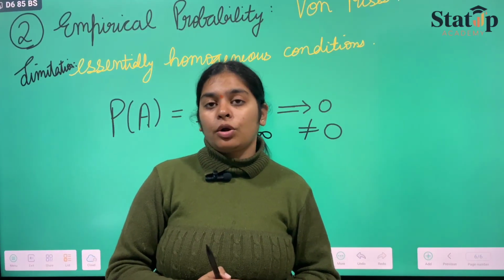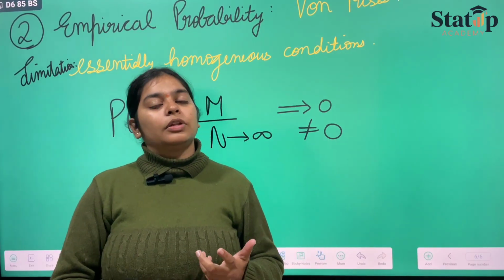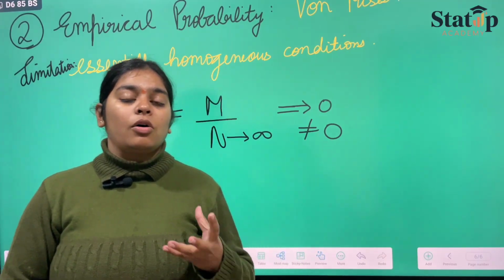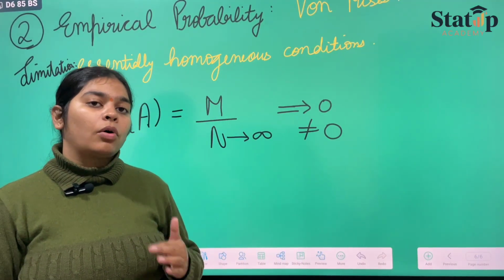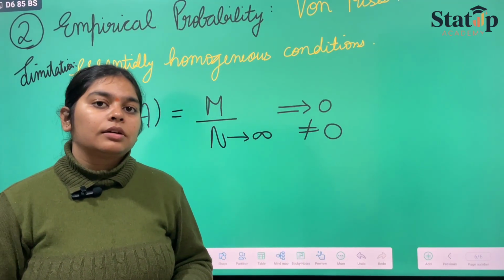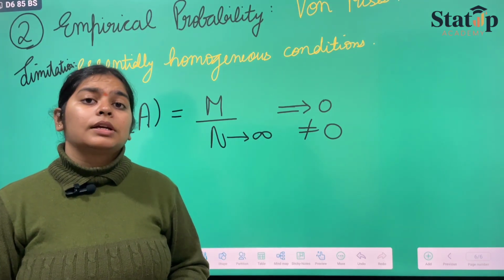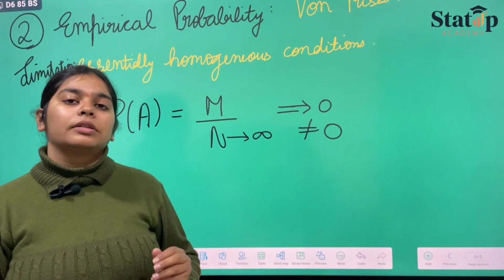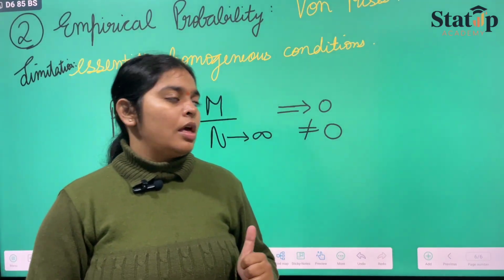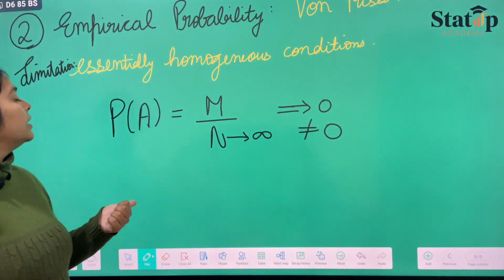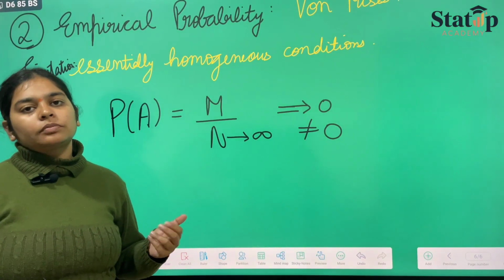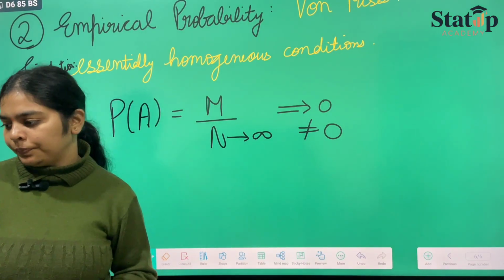Time will not be the same, the day of the year will not be the same, and so on. So essentially homogeneous conditions are not a realistic assumption. That's why it has this limitation, and empirical probability is therefore not considered the most apt probability definition till now.